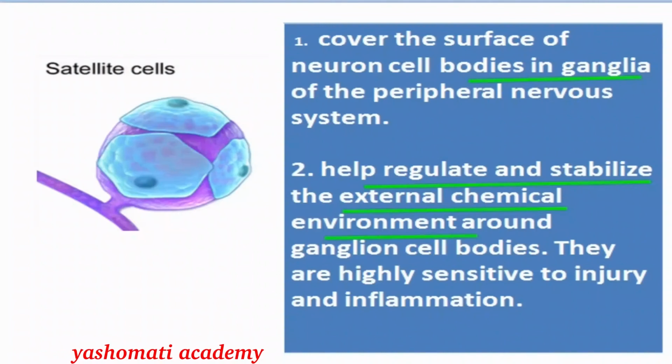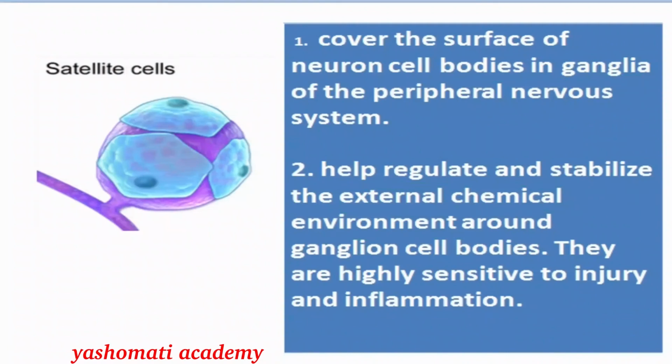In the previous case, we studied that astrocytes help in maintaining the environment around the central nervous system. In comparison, in the peripheral nervous system, this function is done by the satellite cells, and they are also very sensitive to injury and inflammation. So they are also protective in nature.